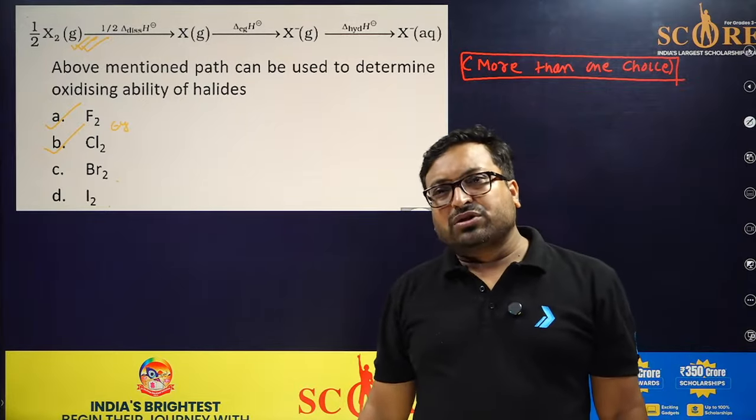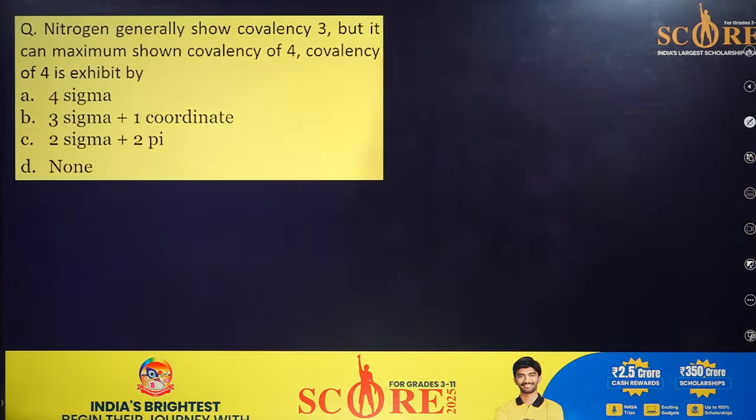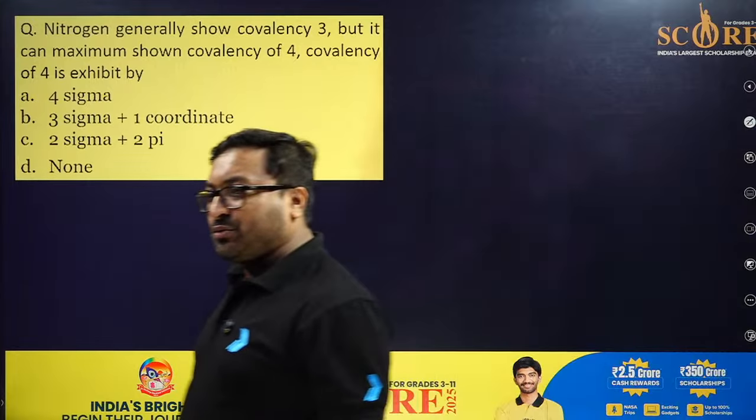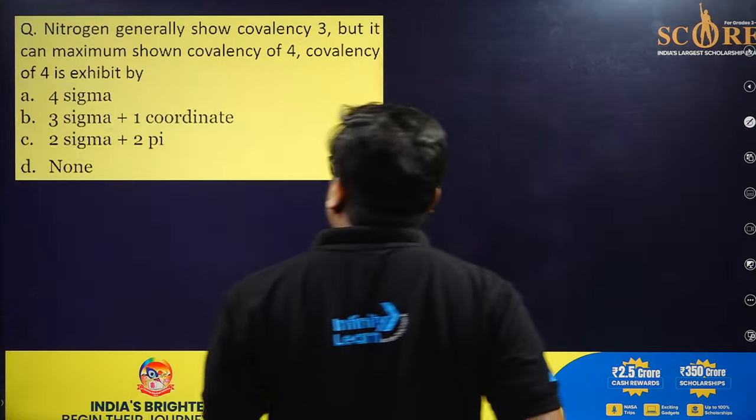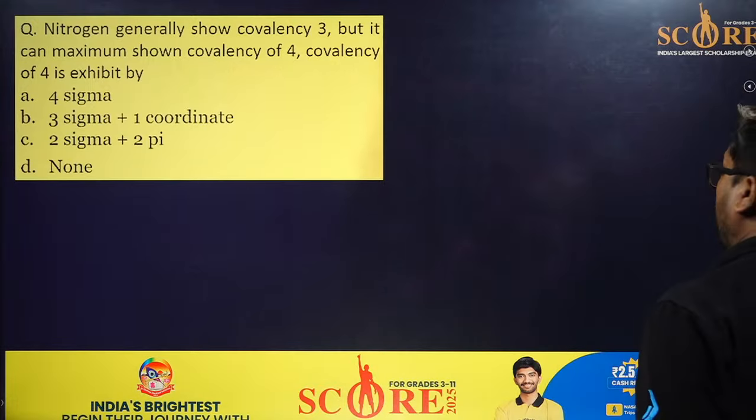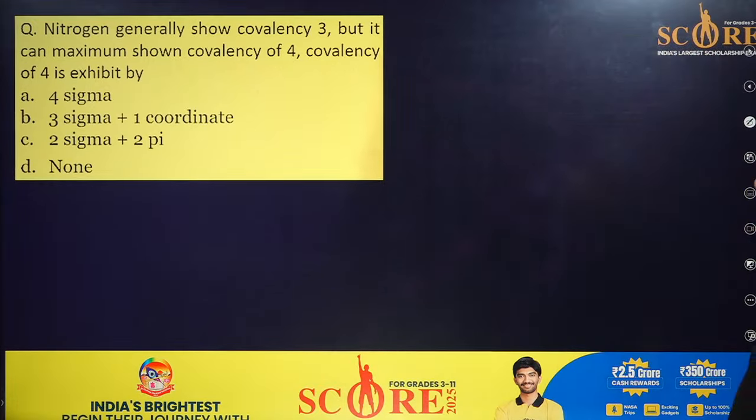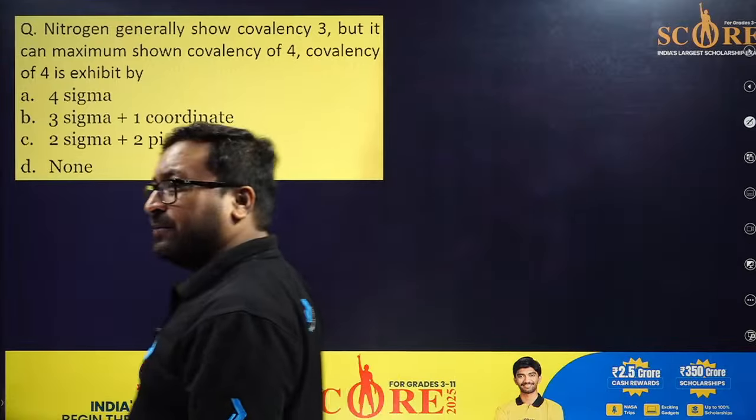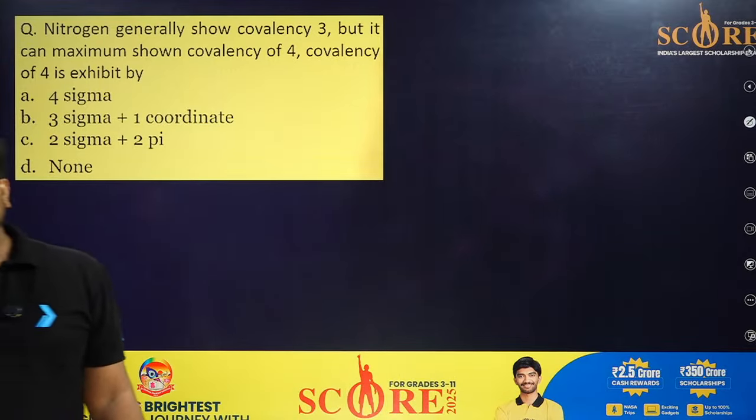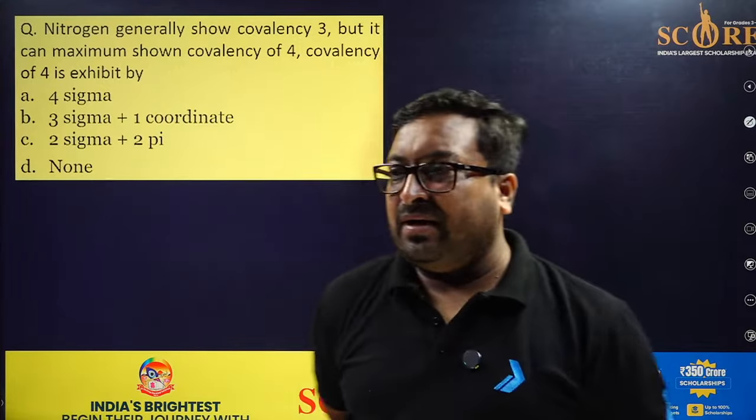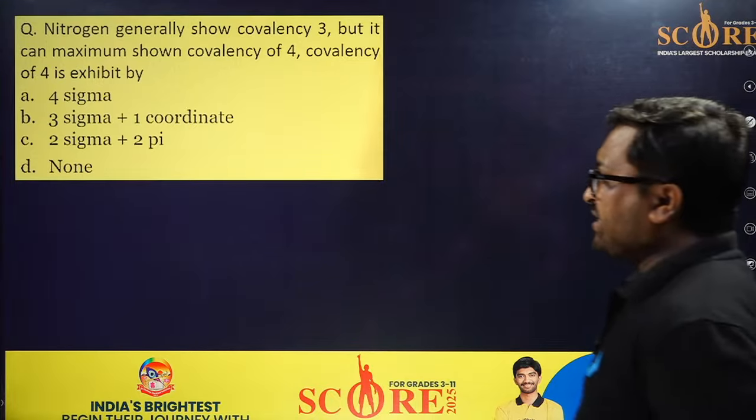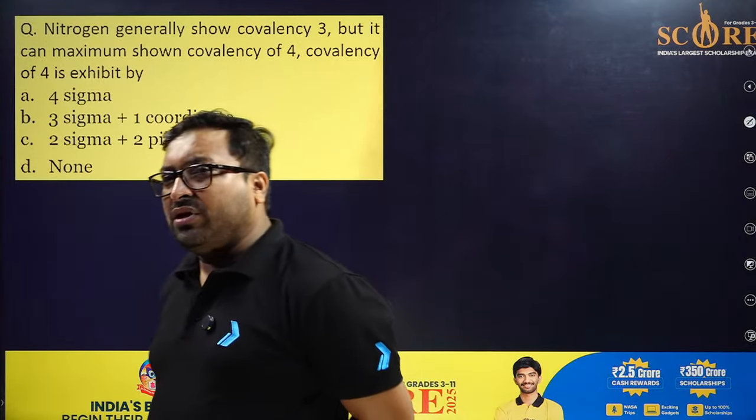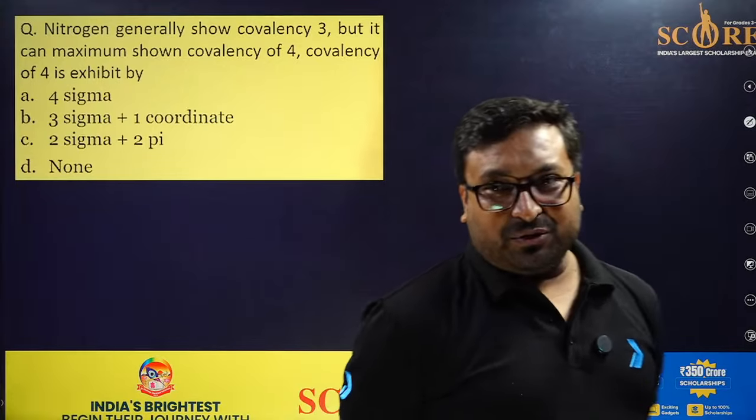All done. So Samrat, there is some issue in these options. This is very interesting, you will love this question. Nitrogen generally shows covalency 3, but it can show a maximum covalency of 4. So covalency of 4 is exhibited by which? Covalency of 4 is a very interesting question.